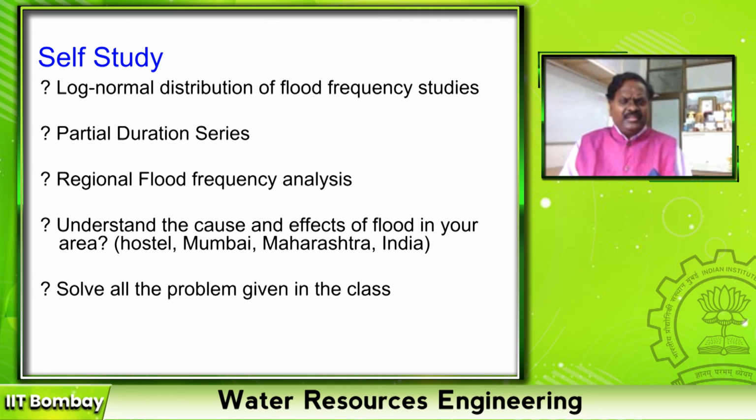Then the flood series we have used is one data point in a year. But if you carefully look at the magnitude, the flood in one year may be half of the flood in the next year or in some other area.